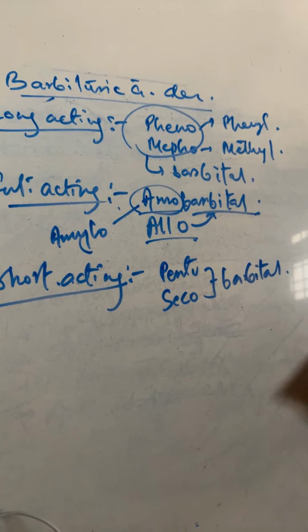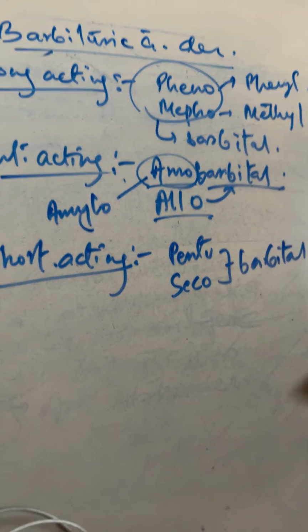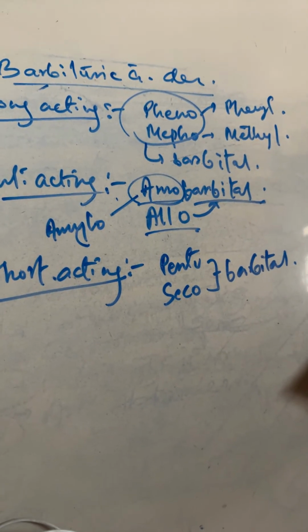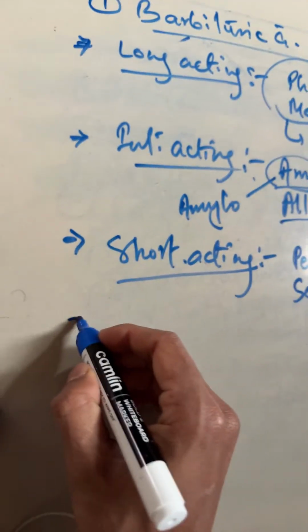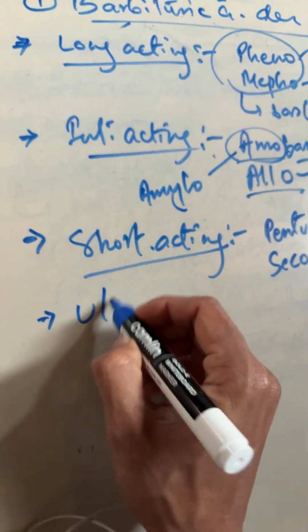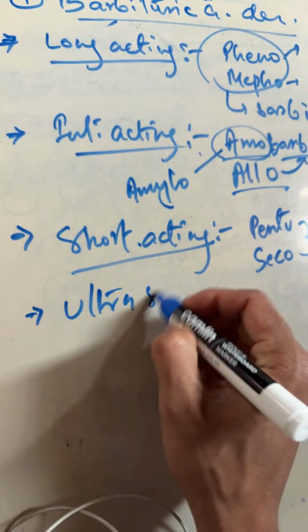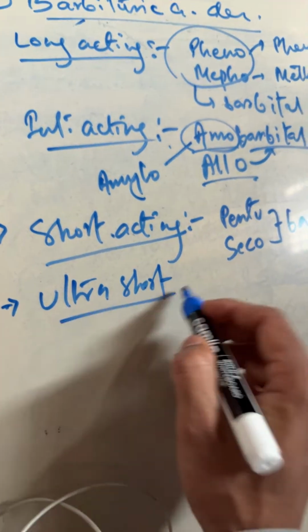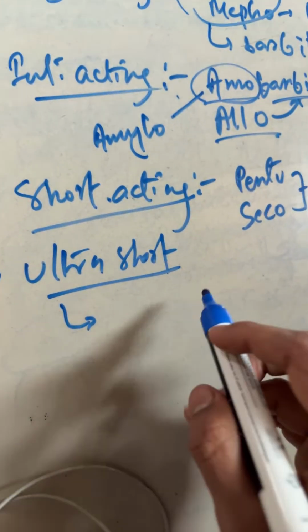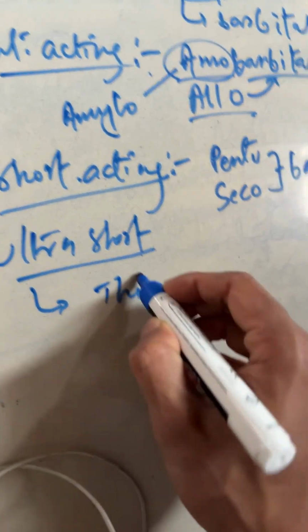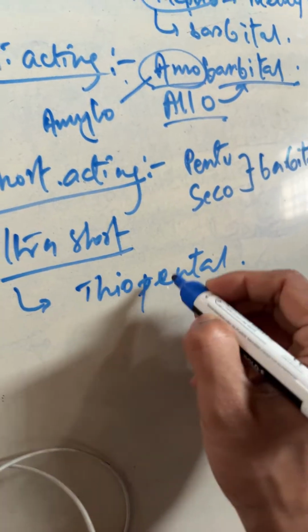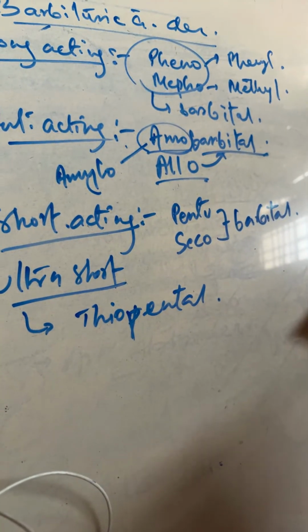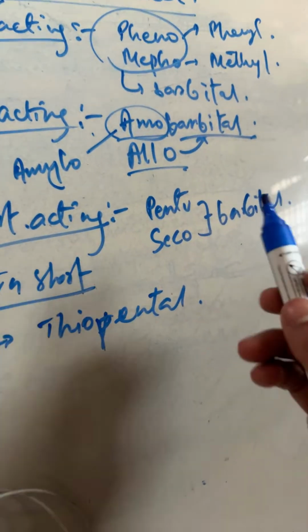And ultra short acting drug is thiopental. So ultra short, in that you will see thiopental.